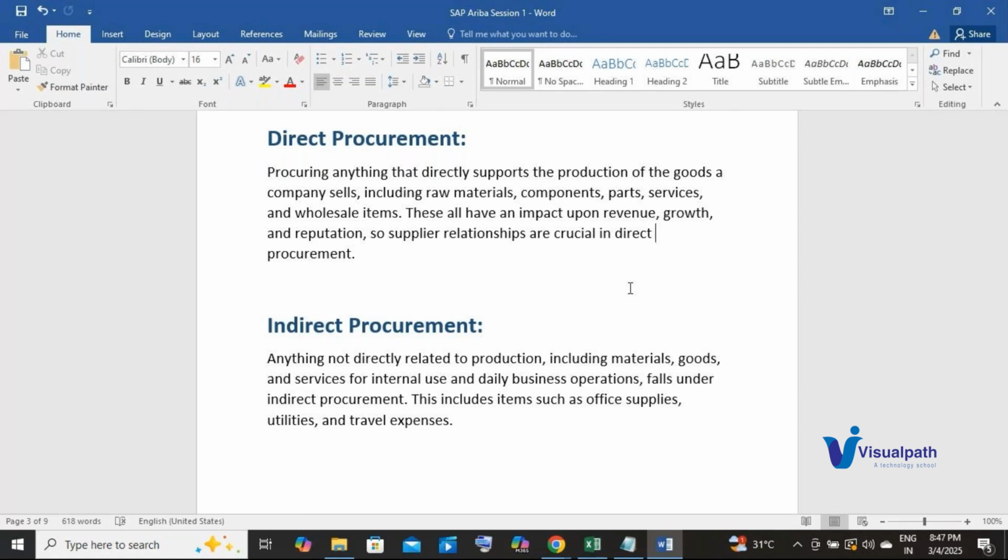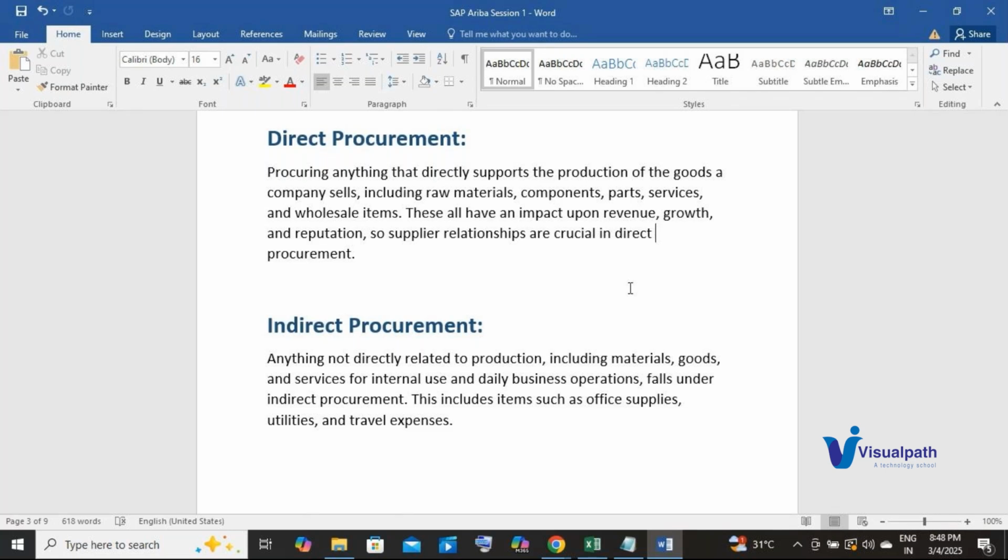Correct? Simple. We are in a biscuit manufacturing company, so we need sugar, butter, flour to manufacture the biscuit, right? Without those, we cannot manufacture the biscuit. If we have to procure those raw materials which are needed to manufacture the biscuit, then that is direct procurement. But apart from manufacturing the biscuit, there are other functions in the organization like sales, HR, IT, legal. So all these departments need materials to do their activities.